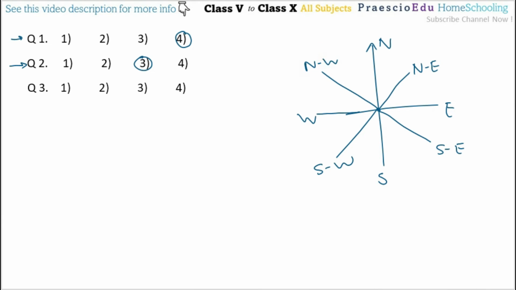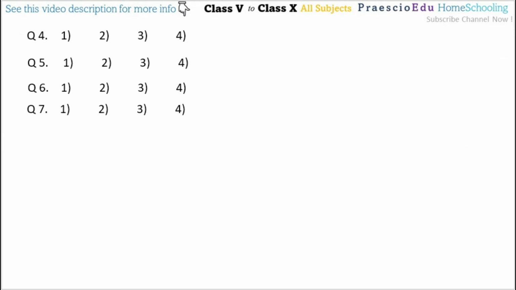Perpendicular to the northeast and southwest are the northwest or southeast. That is given in option number 4.